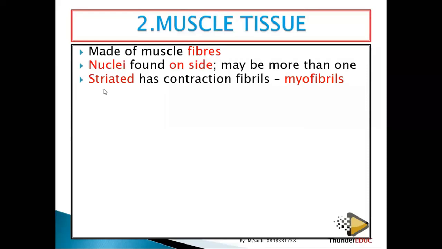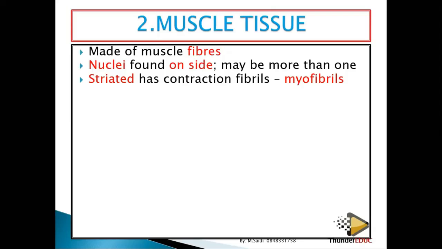Then you're saying that striated means it has stripes. It comes from what is stripes. Then you call it striated. If you look at it in the picture, you'll find out that it has stripes. If it is a shirt, you call it checked. It has contraction fibrils, which you call the myofibrils. These stripes are called the myofibrils. They are very important in contraction.